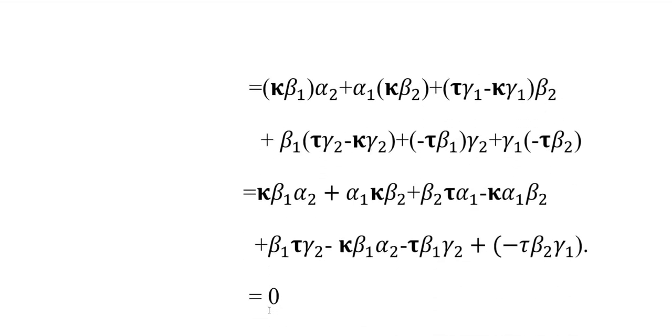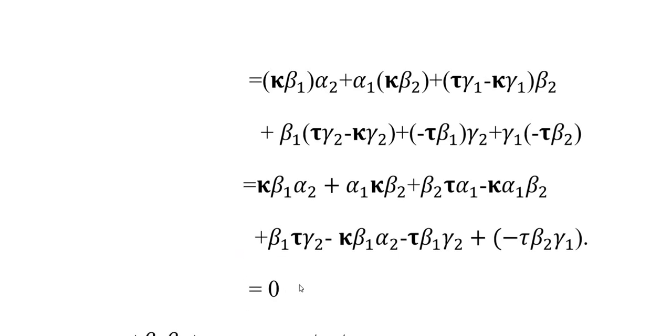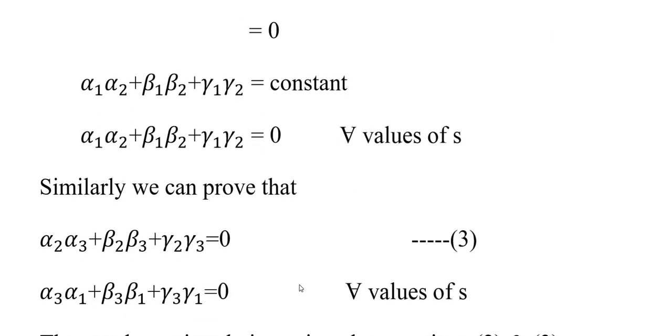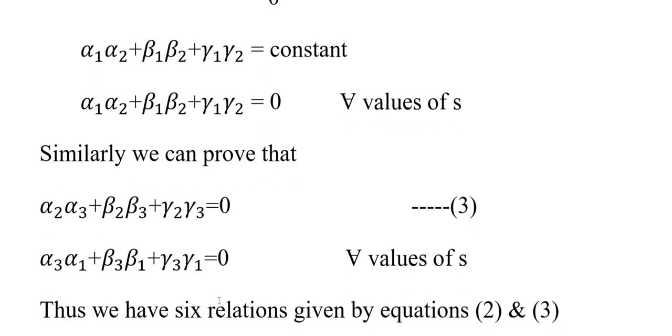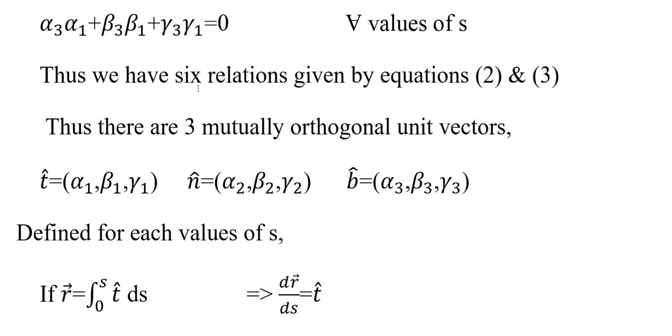Again we apply the Serret-Frenet formula, which is also equal to 0. So we can say alpha 1 alpha 2 plus beta 1 beta 2 plus gamma 1 gamma 2 equal to some constant. Similarly, we can prove that alpha 2 alpha 3 plus beta 2 beta 3 plus gamma 2 gamma 3 equal to 0, and alpha 3 alpha 1 plus beta 3 beta 1 plus gamma 3 gamma 1 equal to 0 for any value of s. Thus, we have the 6 relations given by equations 2 and 3.